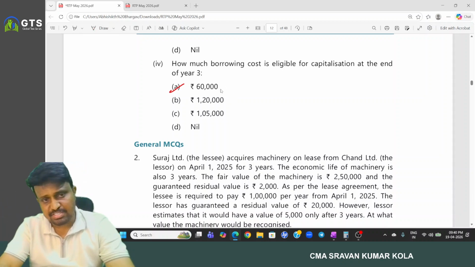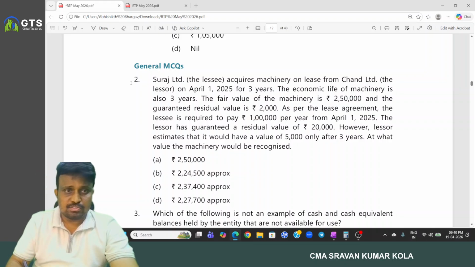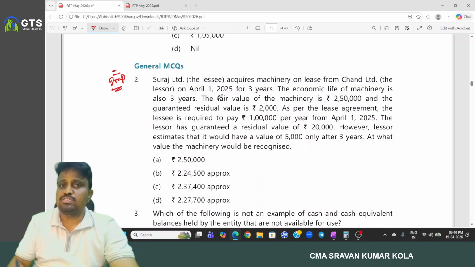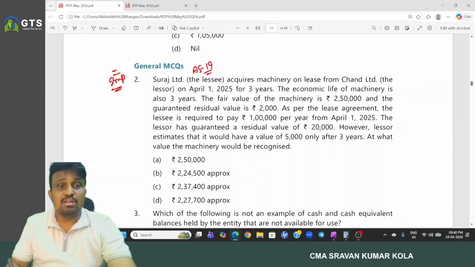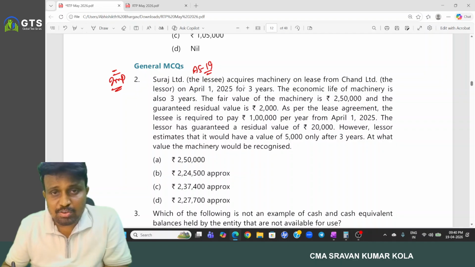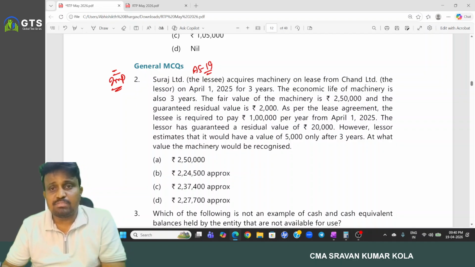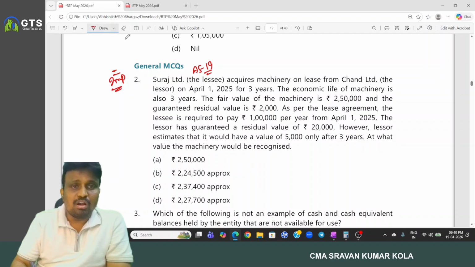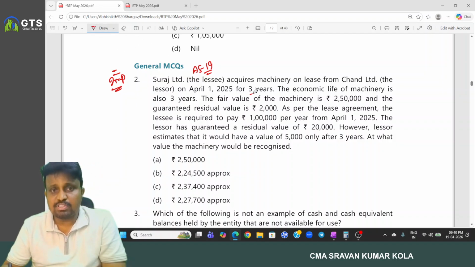Next, coming to the second question, and this is an important one relating to AS 19 leases. Suraj Limited, the lessee, acquires machinery on lease from Chand Limited, the lessor, on 1st April 2025 for 3 years.